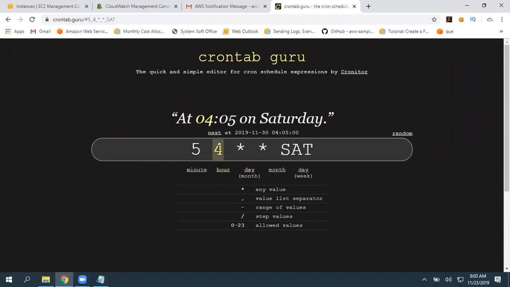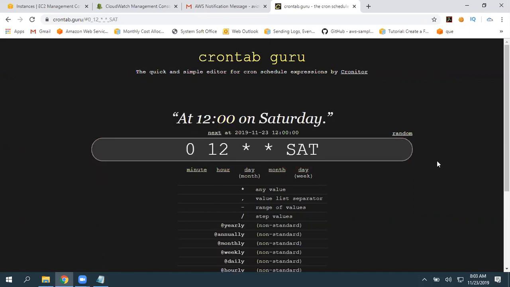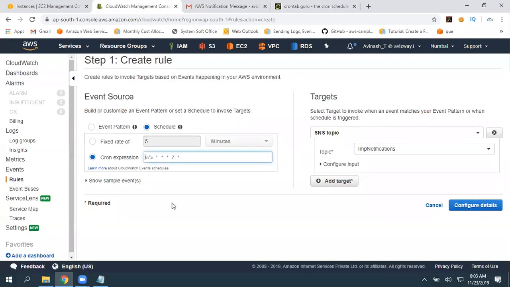Then this is the hour, at what time you want it. And the next one is minutes. So in our case, at 12, again at 12:0. So this means Saturday, in every single month, on whatever the day that is in a month, at 12 a.m. this is going to trigger whatever action you are going to select.